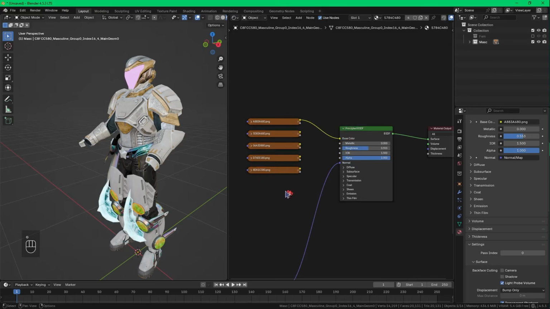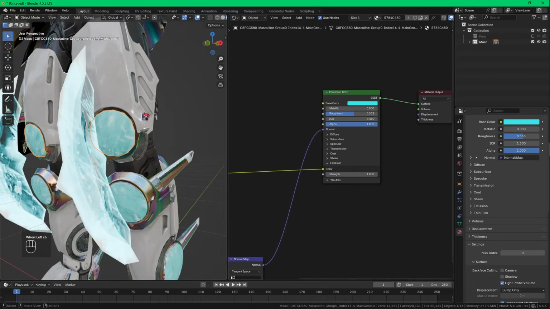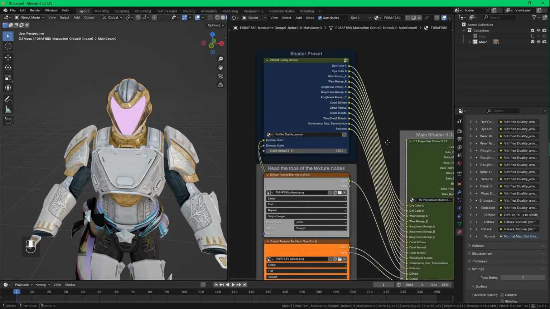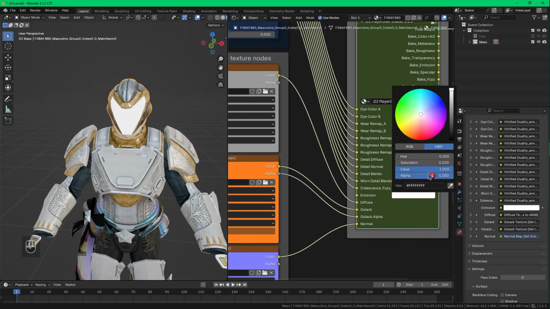For the crystal bits on the legs, I'll just do something quick and dirty that still looks good. For the helmet, that's a lot more complicated. I've done it once before already, so I'll just set that up later. For now, I'll just remove the Emission connection and set it to blue.